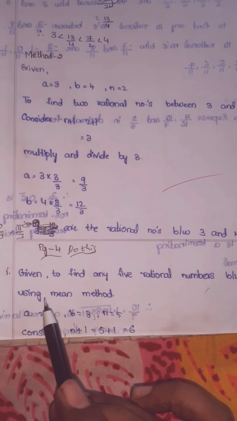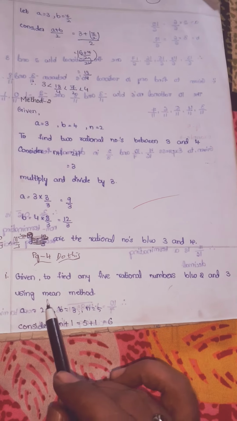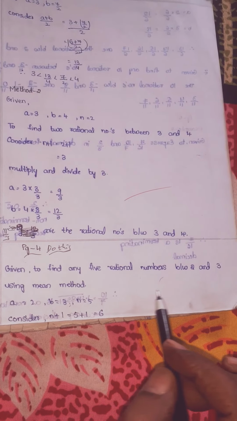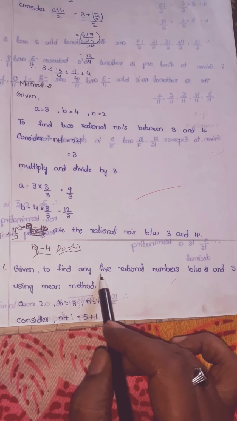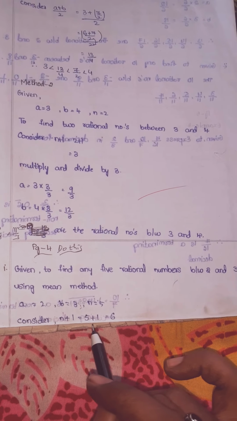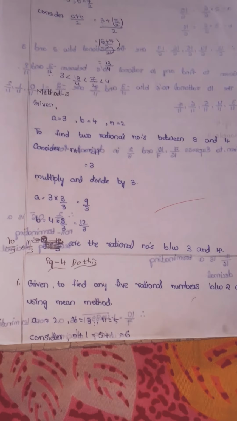So if you do method 1, it is a very big process. So go for method 2 only, children. Given: find any 5 rational numbers between 2 and 3 using the mean method. So a is equal to how much, children? 2. b is equal to 3. So n is equal to how much, children? 5. So consider n plus 1, that means 5 plus 1, how much? 6. Now you should multiply and divide by 6.